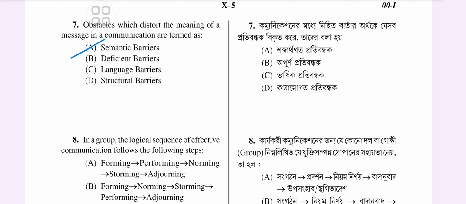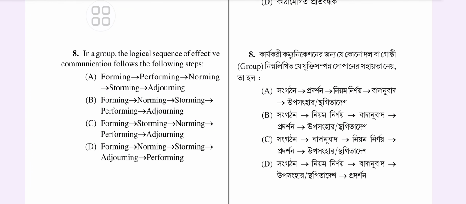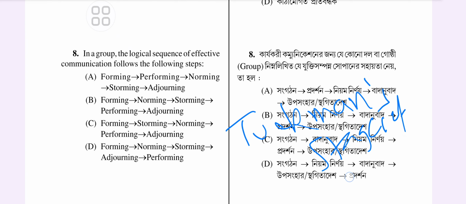Okay, so this is what then we have. In a group, the logical sequence of effective communication follows the following steps. So what is the correct answer? You have to see the sequence described in this question is the Tuckman stages of group development. So here it is like forming, storming, norming, performing, adjourning. So which is the correct answer? This is the C1, forming, storming, norming, performing, adjourning.